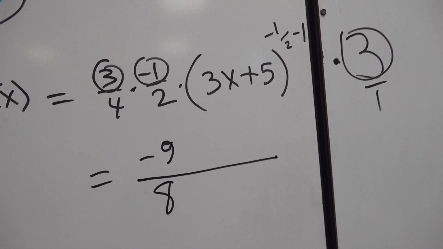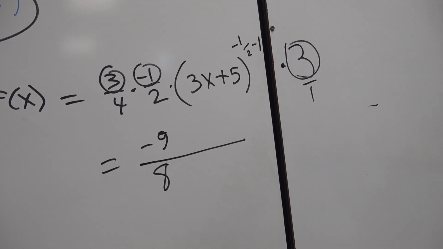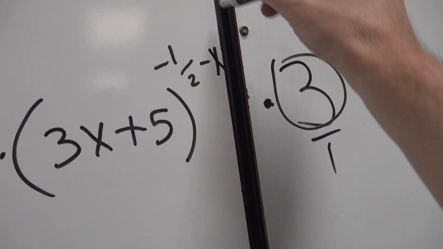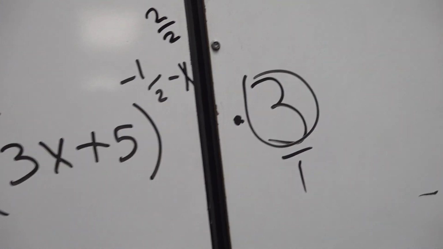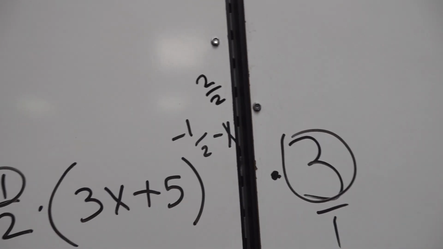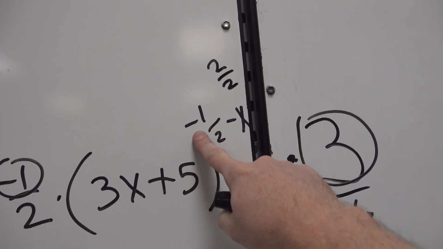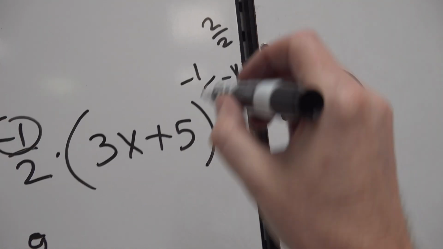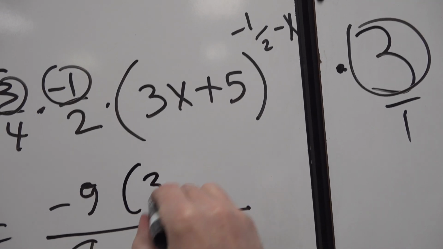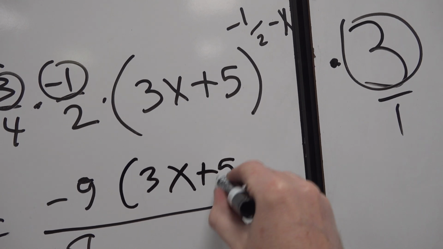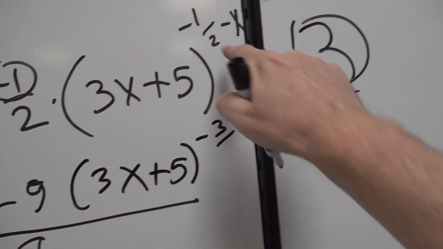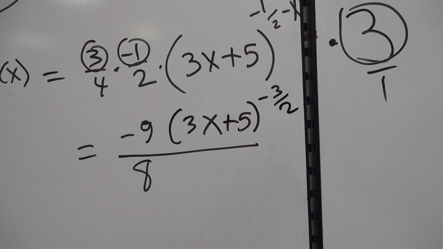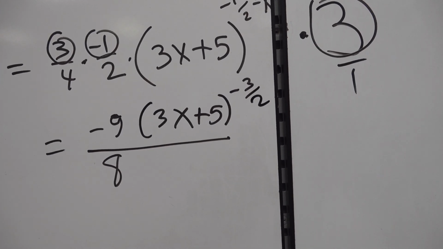Okay, so we got the top and the bottom all put together. One last thing, 1 needs to be disguised as 2 out of 2. Now we have a common denominator. So -1/2 minus 2 over 2. -1 minus 2 is -3 over common denominator 2. But then isn't the negative going to make this go to the bottom?